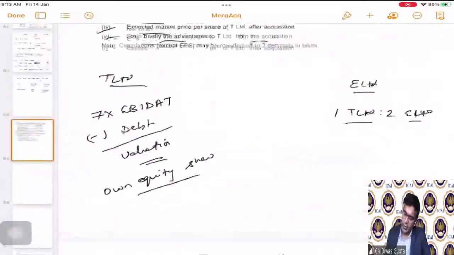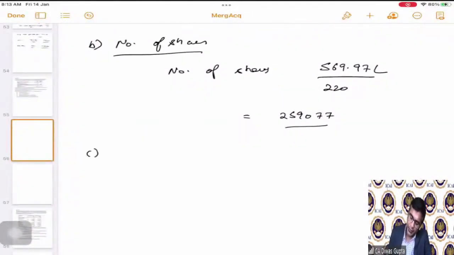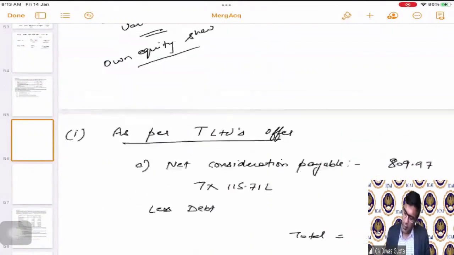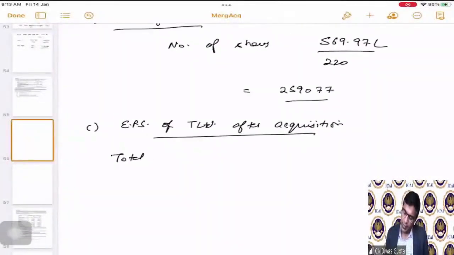Correct? Now, the next part is asking us to calculate the EPS of T Limited after acquisition. So first of all, we have to calculate the total earnings attributable to the equity shareholders. We are given in the question the total EBITDA, earnings before interest, depreciation, and taxes.